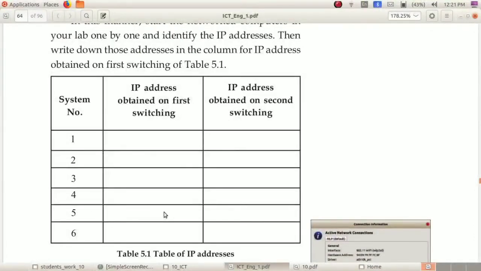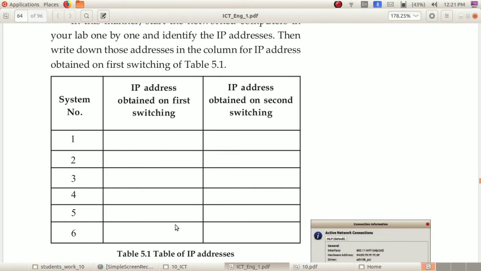Here a table is provided for you. You know that the first time we open the computer, it has an IP address, and the second time we open the same computer, the IP address has changed. So you have to try this activity from your mobile phones or your computers.